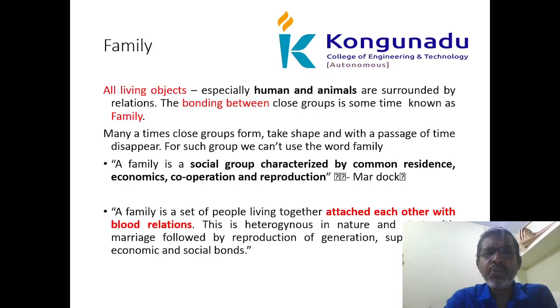Before that, we have to see what is meant by family. Different people have different definitions, but we can look at some definitions of the family. All living beings, especially human beings as well as animals, are surrounded by relationships. Of course, as human beings we have a family, and animals also have a family. There is bonding between the family members, such as father, mother, brother, son, daughter, grandmother, grandfather. We have bonding between these relations. So this is known as a family.